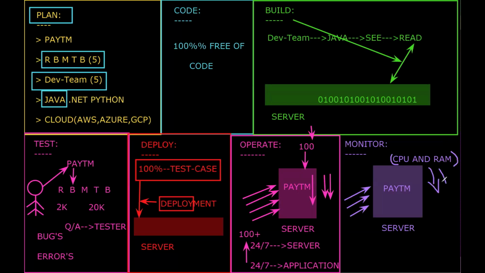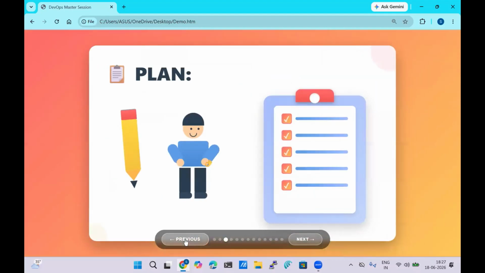Again my server will be down. So monitoring the CPU as well as RAM utilization is nothing but the monitor.